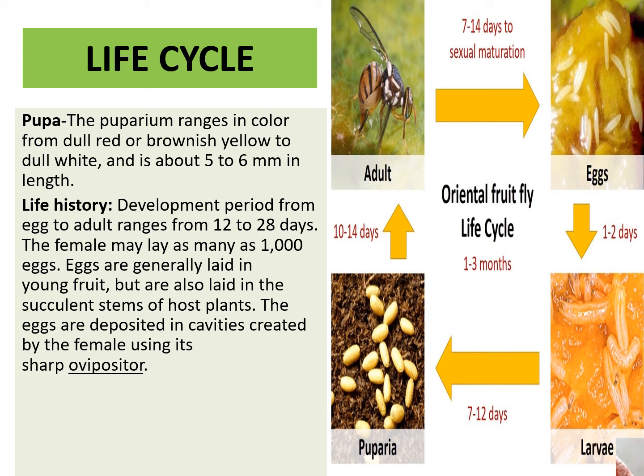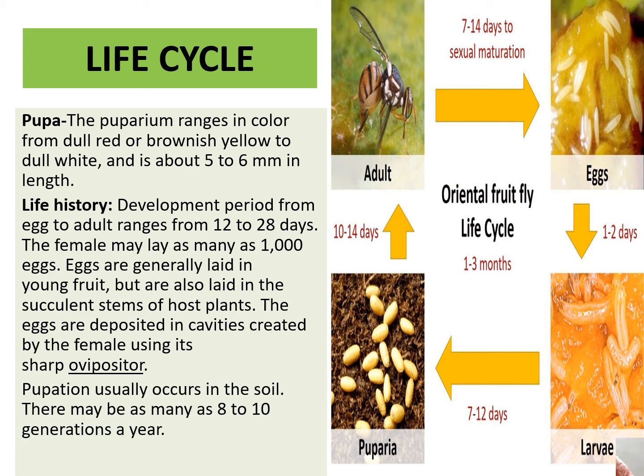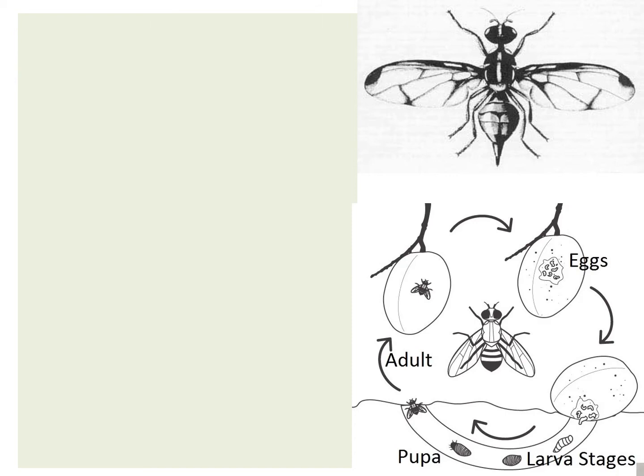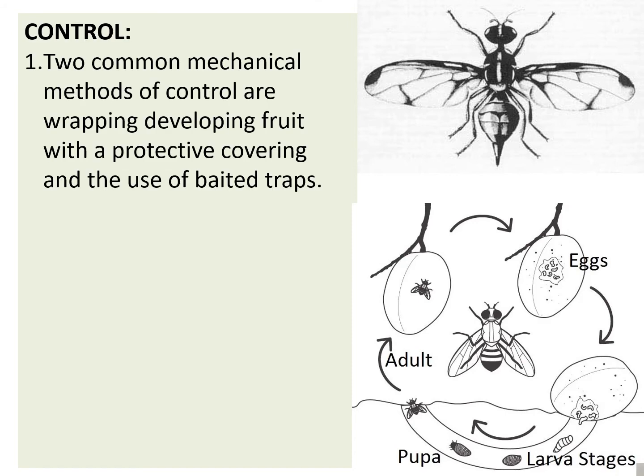The eggs are generally laid in young fruits, but they also lay in succulent stem of the host. The eggs are deposited in cavities created by the female using its sharp ovipositor. Pupation usually occurs in the soil. There may be as many as 8 to 10 generations in 1 year.